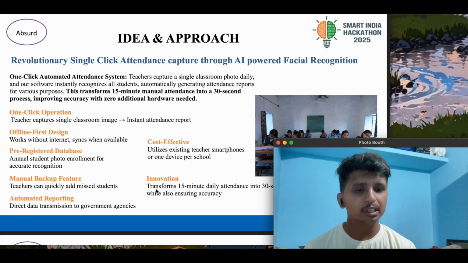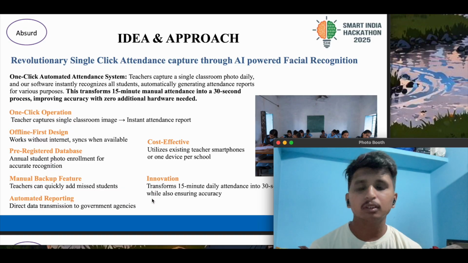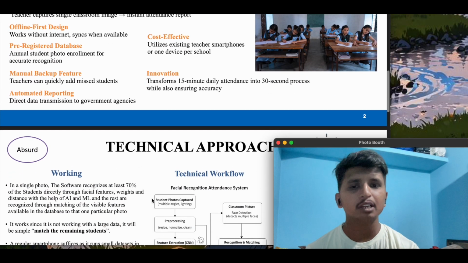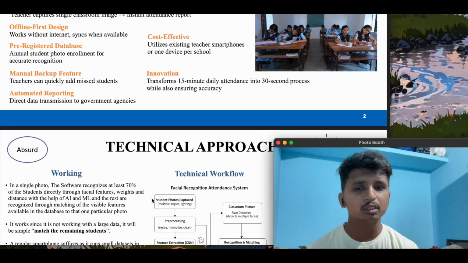And the automated reporting provides the overall data to the government agencies, and it is very cost effective, considering it can be done through any normal smartphone. And the innovation here is, it transforms the 15-minute daily attendance to just 30 seconds while ensuring utmost accuracy.